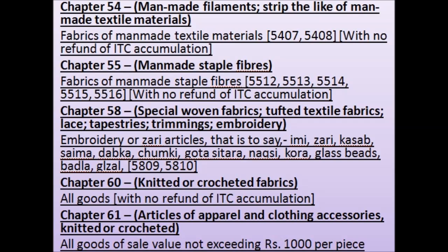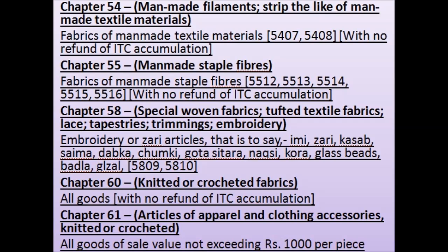Chapter 54, Man-Made Filaments, strip and the like of man-made textile materials. Fabrics of man-made textile materials, 5407, 5408, with no refund of ITC accumulation. Chapter 55, Man-Made Staple Fibers. Fabrics of man-made staple fibers, 5512, 5513, 5514, 5515, 5516, with no refund of ITC accumulation.